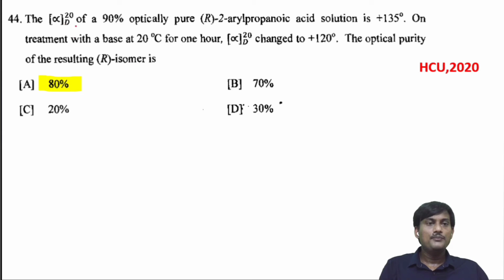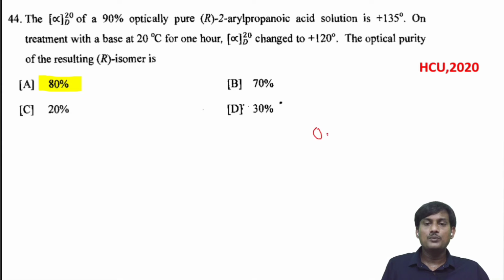The alpha of a 90% optically pure R-2-aryl propanoic acid solution is plus 135, and on treatment with a base at 20 degrees centigrade for an hour, the alpha changes to plus 120 degrees. The optical purity of the resulting R isomer is?